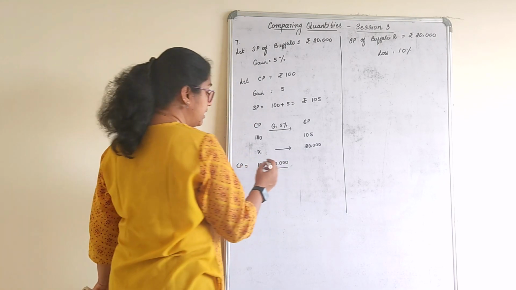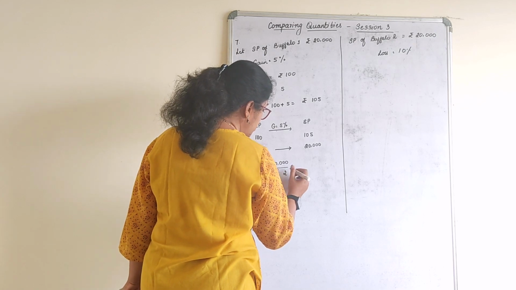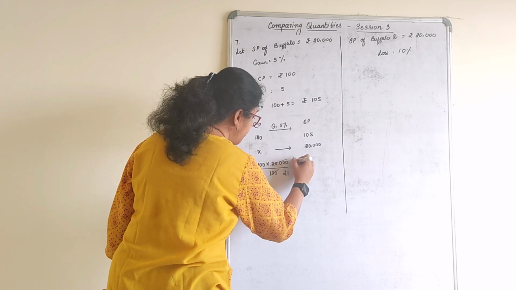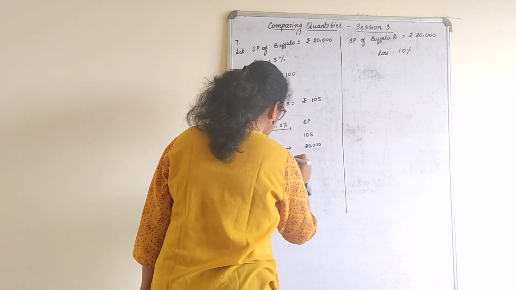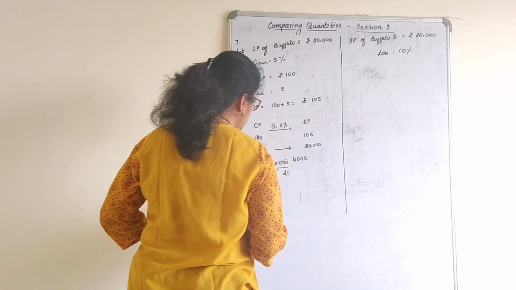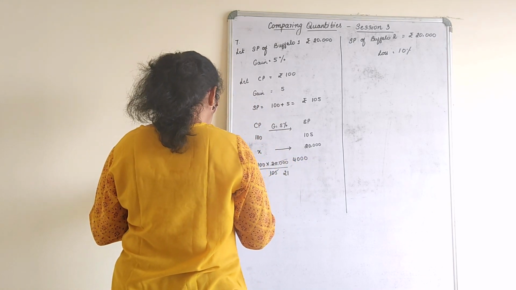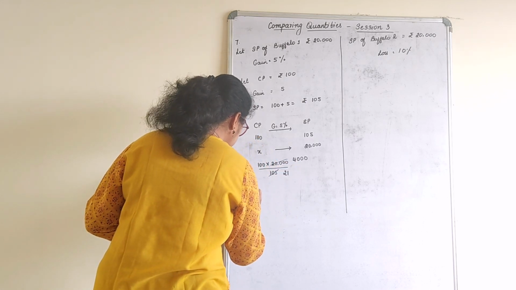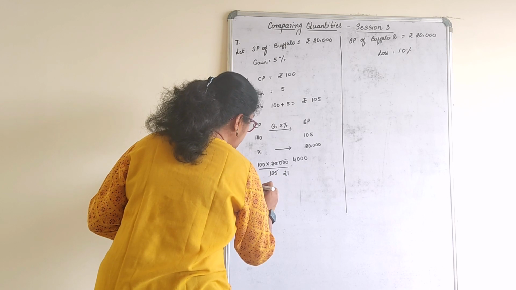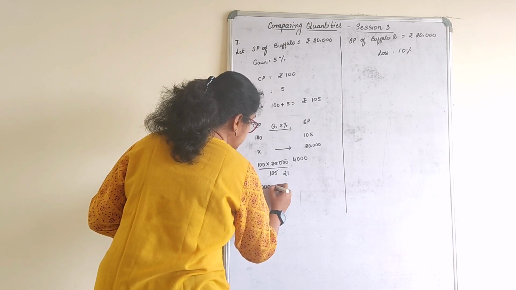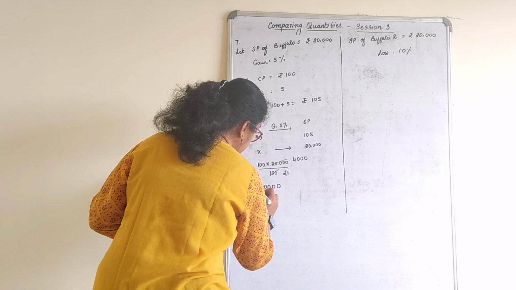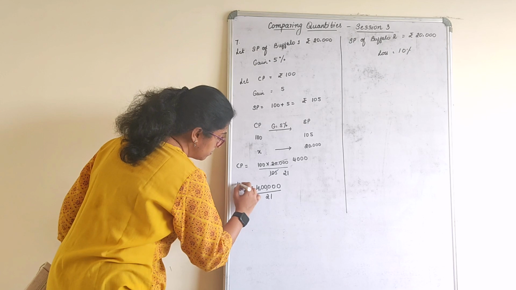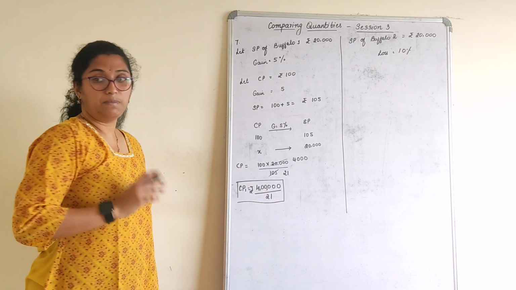Keep that in fraction only. Let us divide. 5 2s are 10, 5 1s are 5. So 5 4s are 20, 3 zeros. Any further you can divide this? Further you cannot divide, I mean it's not divisible. Keep the answer as it is. CP1 is equal to 4, 1, 2, 3, 4, 5. So it is 4 lakh by 21 rupees. Keep CP1 as it is.